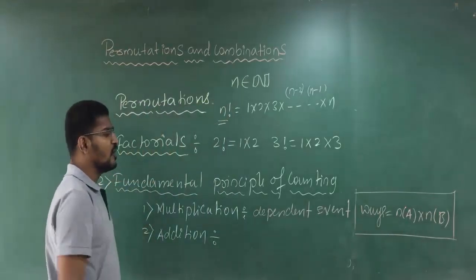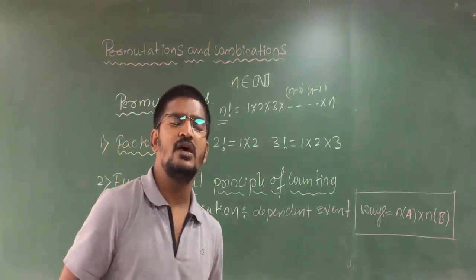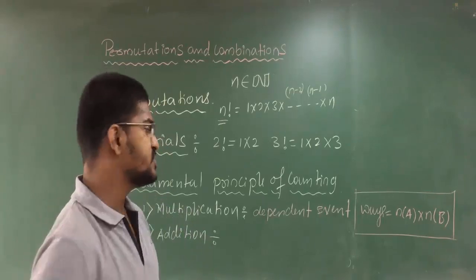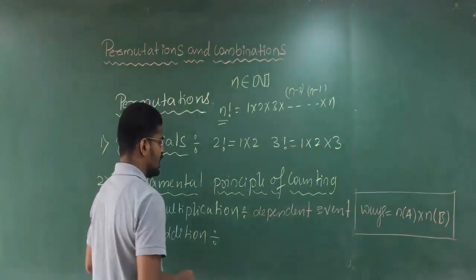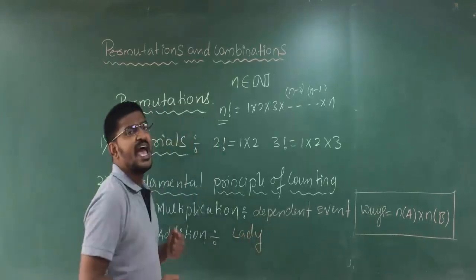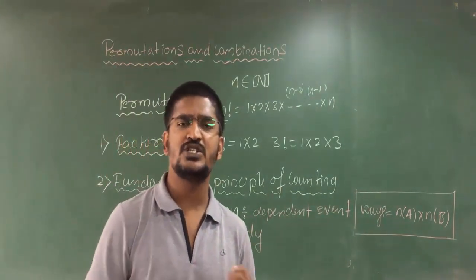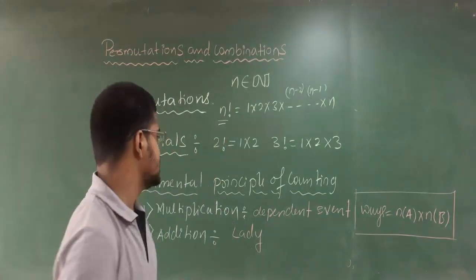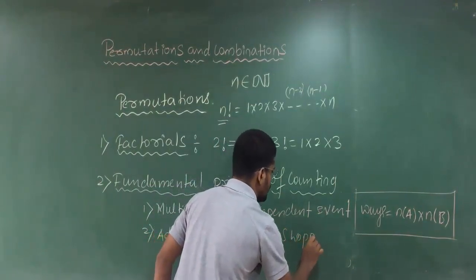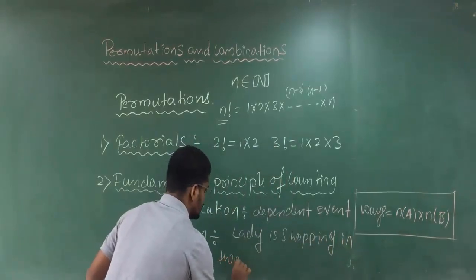So now let us go for addition. For addition, again I will take one simple example for the clarification of the fundamental principle of addition. Now let us take, there is a lady, she has to go for shopping in 2 places.